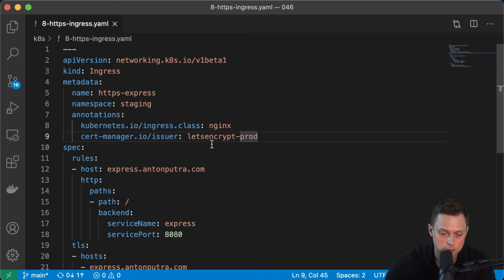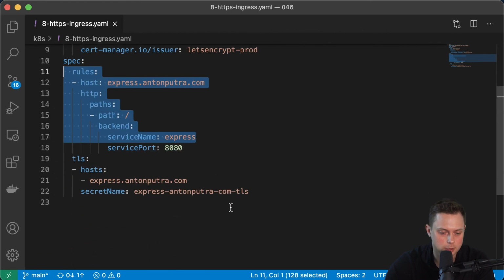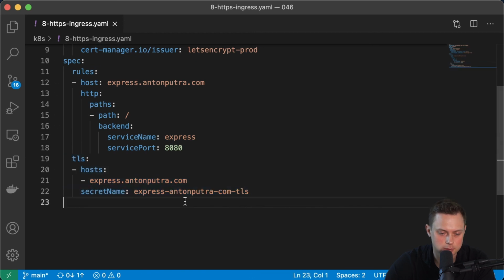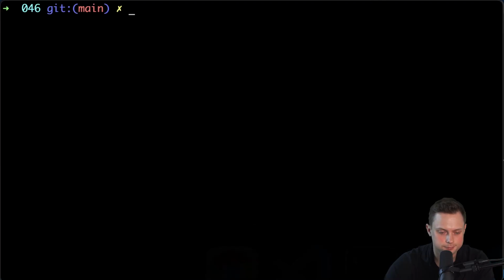And if you use cluster issuer, you need to write cluster issuer instead. Then it's pretty much the same rules. And here additional block TLS, which will indicate what domain it will need to get certificate for, and also where it will keep that certificate and private key. All right, and okay, let's go ahead and apply it.